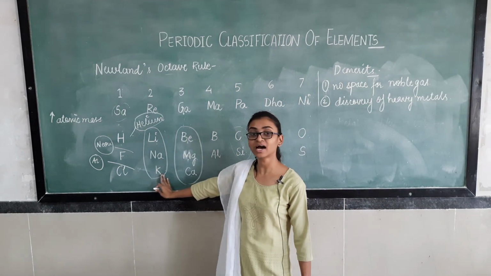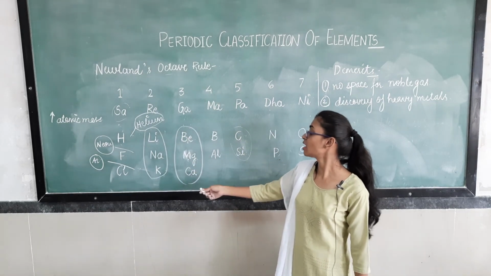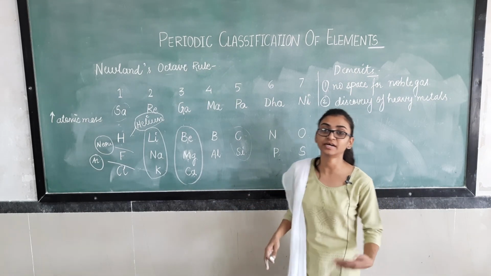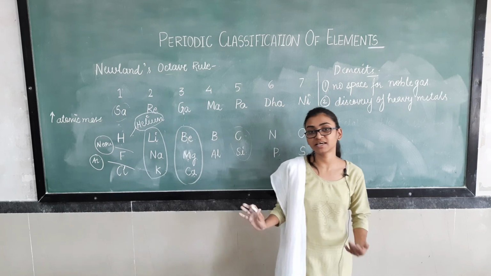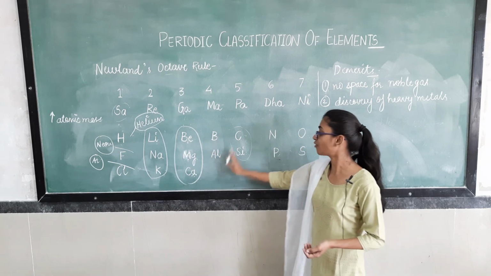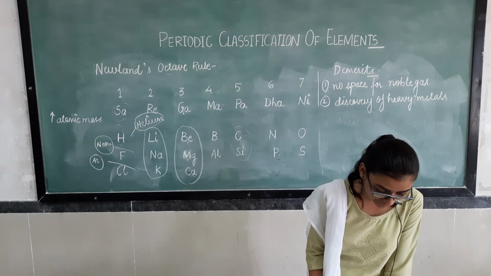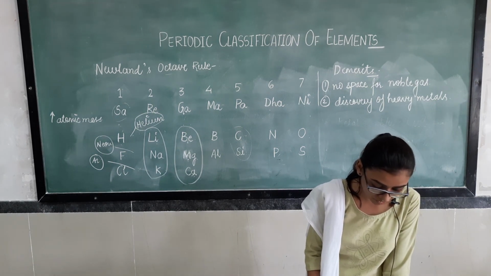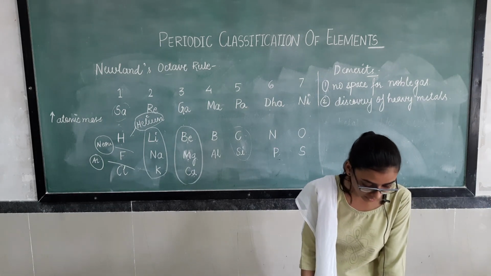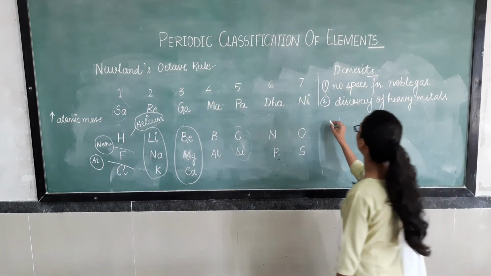These are the non-metals, and these also have similar properties. But after the element calcium, heavy metals were introduced, and these did not fit in this rule, as they didn't have properties similar to the elements present before in these groups. So here he failed. The discovery of heavy metals failed this law. Then the third drawback was what? There is no space for new elements. As we have seen